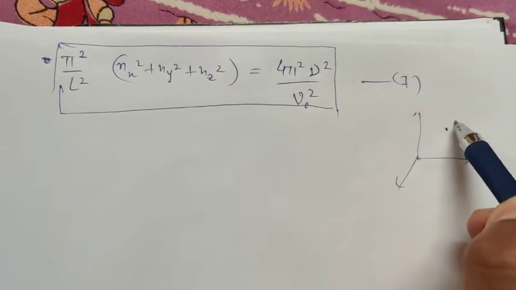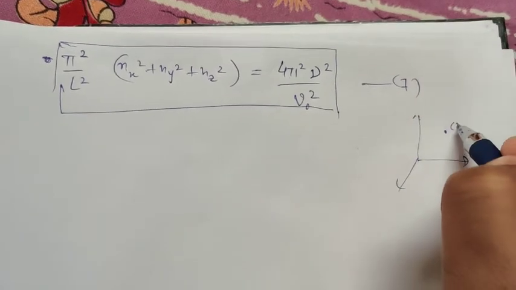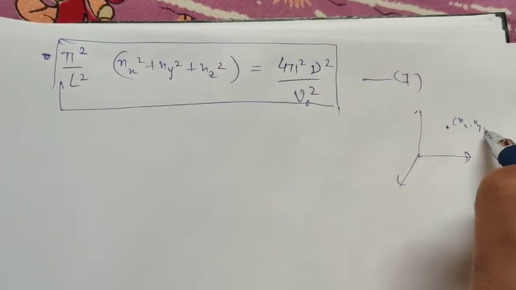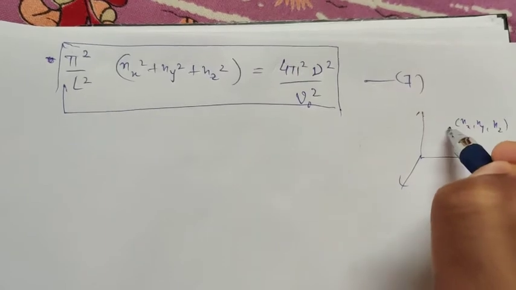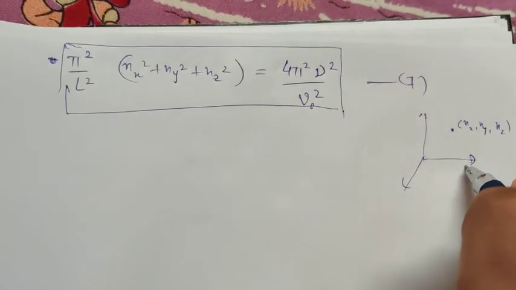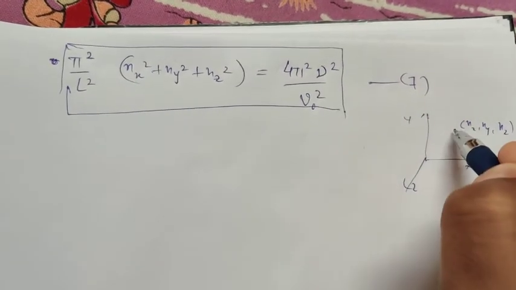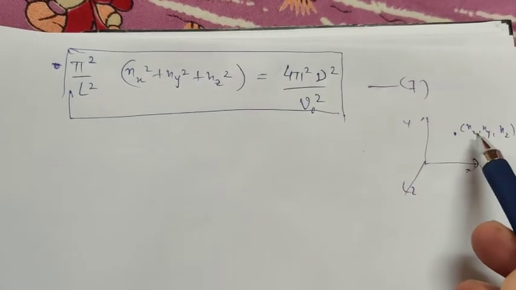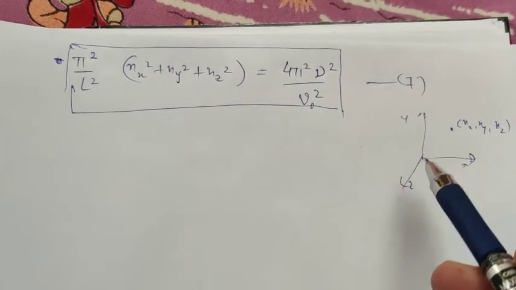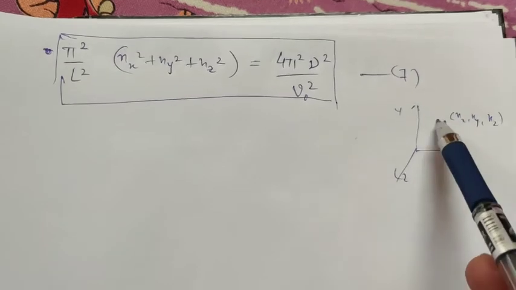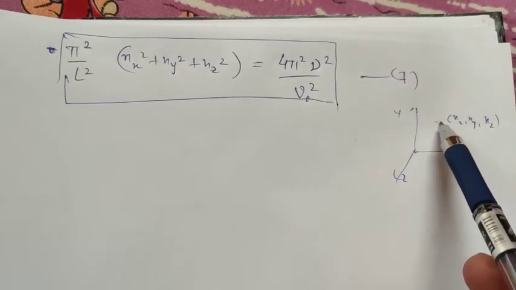This point will be represented by n_x, n_y and n_z, along x, y and z. So now each point is represented by these integers, and this is occupying unit volume in the space.